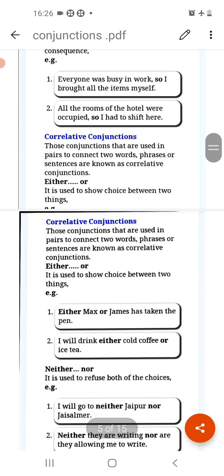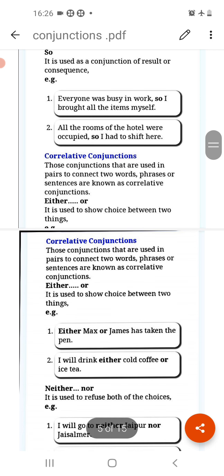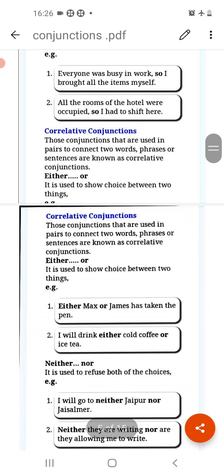Now next example, all the rooms of the hotel were occupied, so I had to shift here. Now what happened, that all the rooms were occupied, and what consequence came? I had to shift here. So whenever any consequence or result comes, for that we always use so. So these were the coordinating conjunctions.